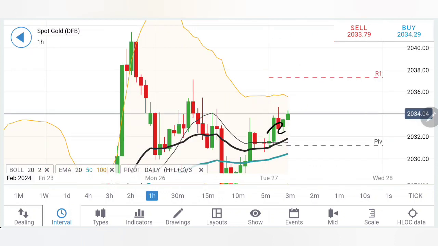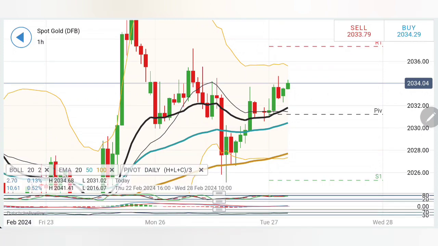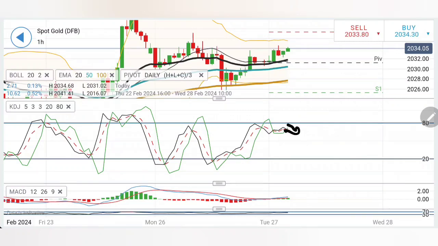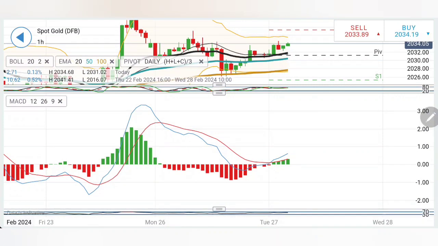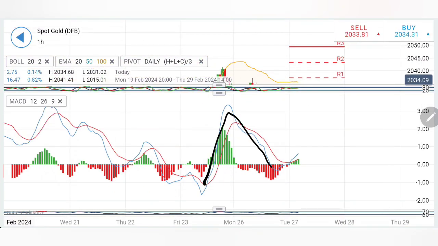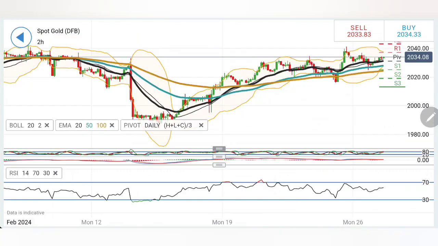Now on the early charts, yes, after a big rise, it has shown a pullback. Now it is trying to reverse again. We will wait for it to break beyond 2038 in order to confirm further rise. Moving averages are looking upwards. Stochastic is trying to look downwards, trading slightly bearish. The MACD has crossed over, trying to trade with divergence, and it is showing signs of bullishness. Yes, after a good retracement, it is now looking upwards. It can possibly lift the prices a little up, but let's have a further detailed look. RSI is rising, showing signs of bullishness here.